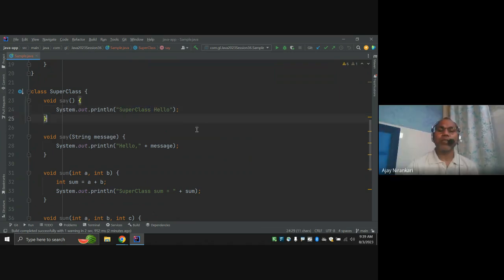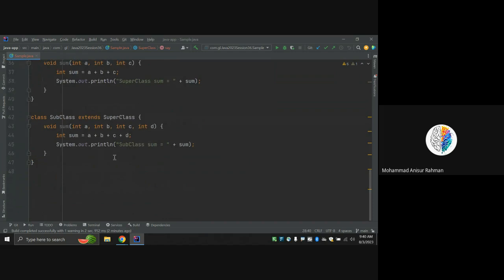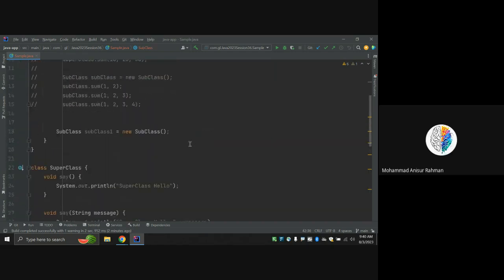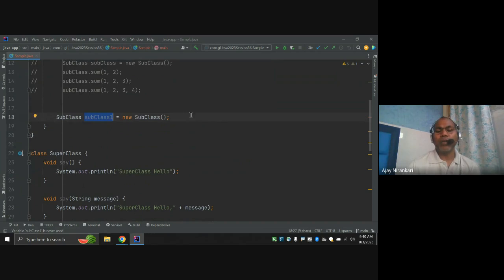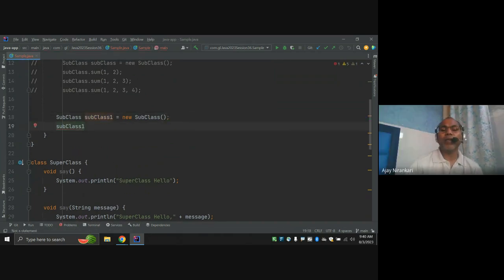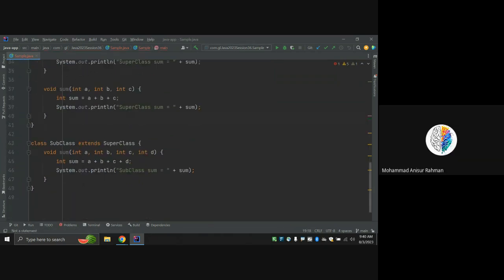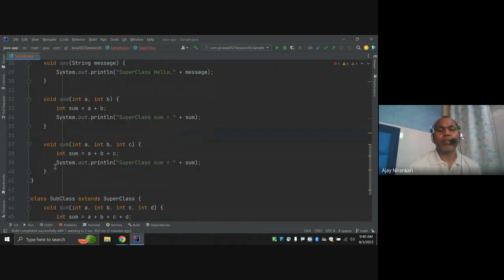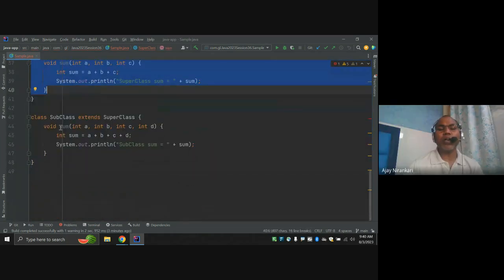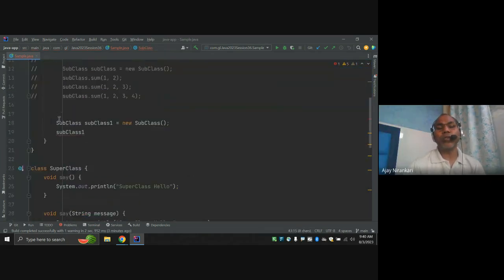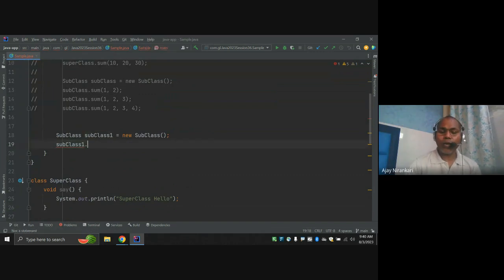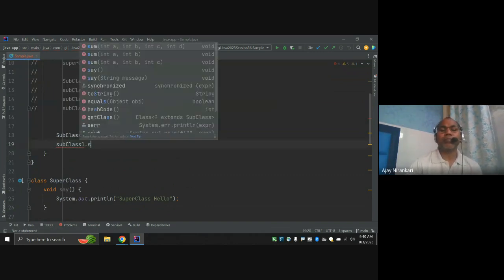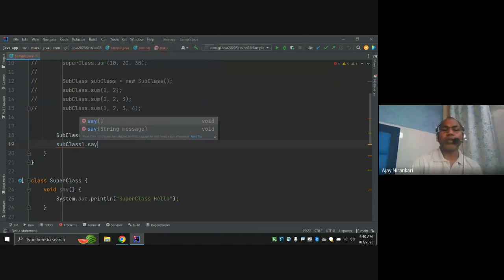This is the superclass. All these are the superclass methods, and these are the subclass methods. Notice I have created one subclass object. From this class, I can call any method that is defined in this class as well as the superclass, due to the inheritance. Notice from the subclass, I can call the say method, dot say.